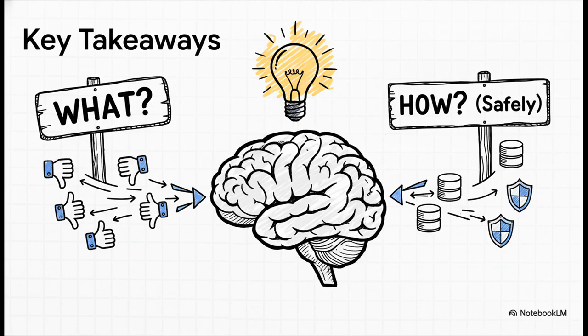So let's tie this all together. We've really looked at two massive, important ideas today. First, you have reward learning, especially with powerful techniques like RLHF, which solves the problem of teaching an AI what our complex, nuanced goals actually are. And second, you have offline RL, with these clever, pessimistic approaches like CQL, which solves the problem of teaching an AI safely when practicing in the real world just isn't an option.